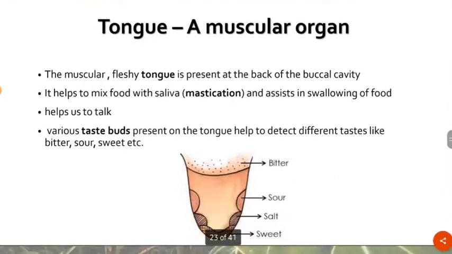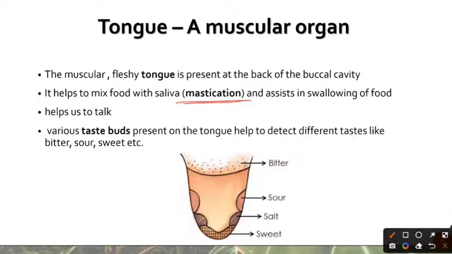Then let's also have a look at what the tongue does. So the tongue is a muscular organ, and what it does is that it helps in the mastication of food. It helps the food to be mixed with the saliva and helps in the swallowing of food. It also helps us to talk, and it has got a lot of taste buds which can detect different tastes.